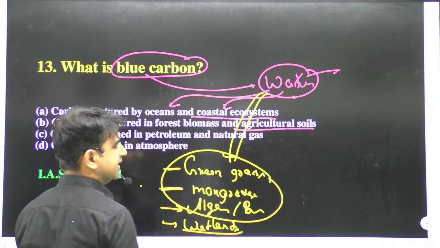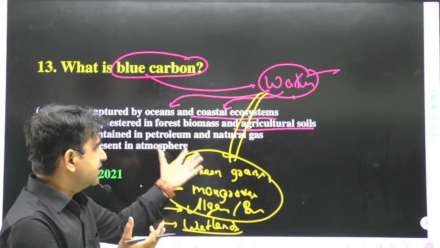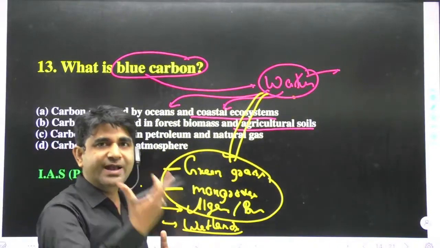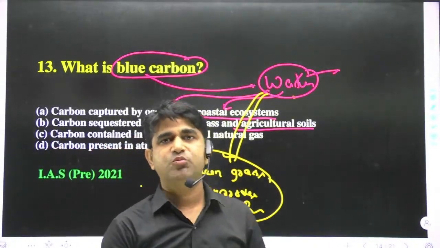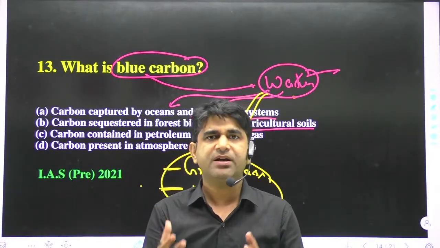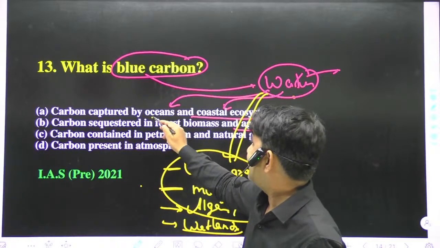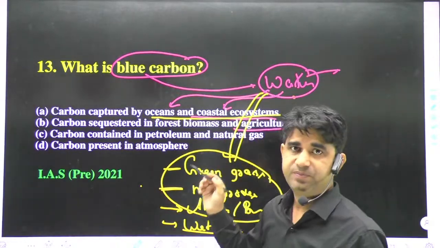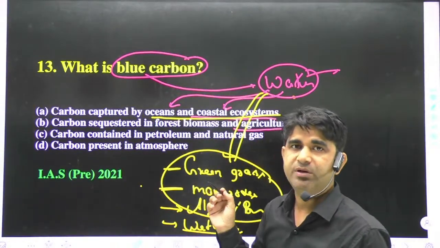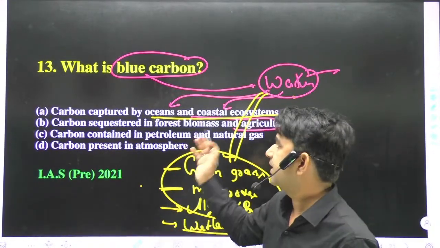And wetlands are there because these all absorb the extra carbon of the environment. That is why the carbon captured by ocean and coastal ecosystems is known as blue carbon, because blue indicates the water. Now you can understand why this option is correct.